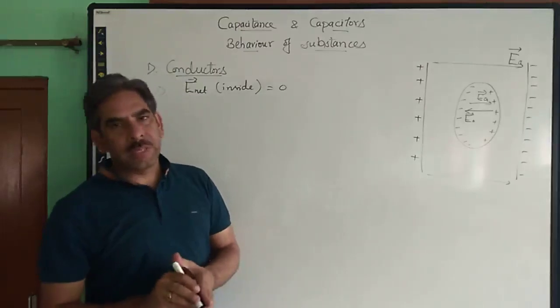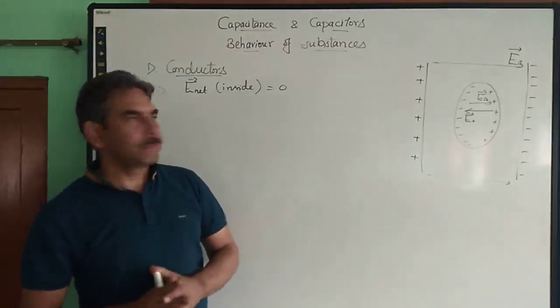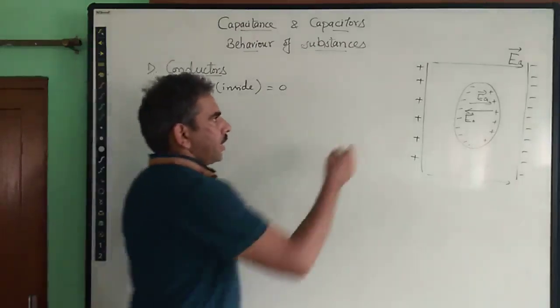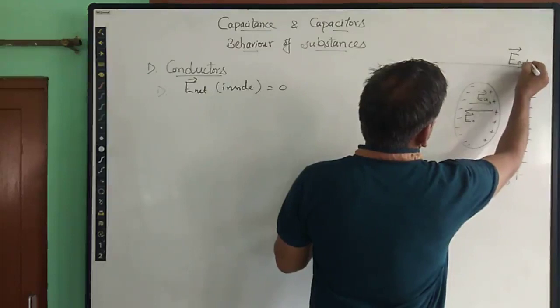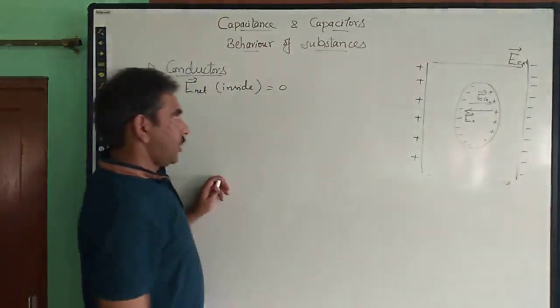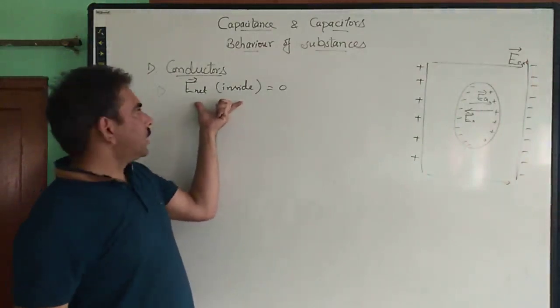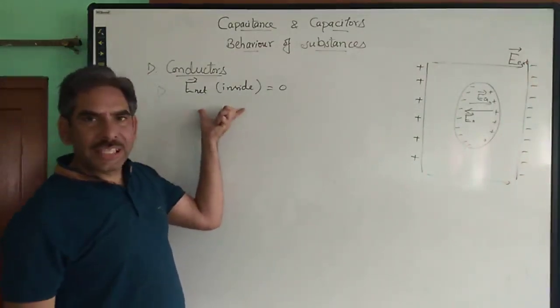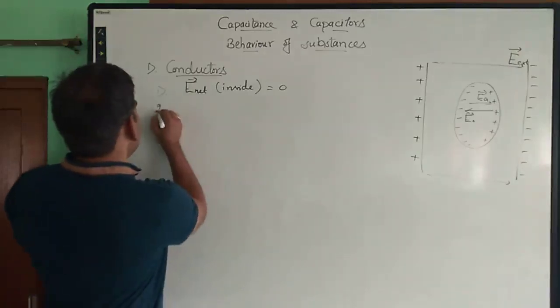What is happening? We are placing a conductor inside some external electric field. You can also give it the name EA or E ext so that it becomes easy to mention. So the net electric field inside a conductor is 0 whenever it is subjected to some electric field. However, it takes some little time.